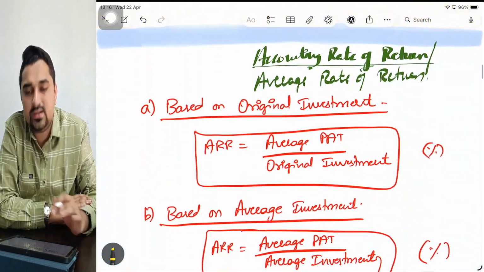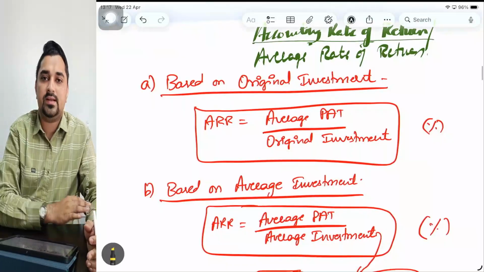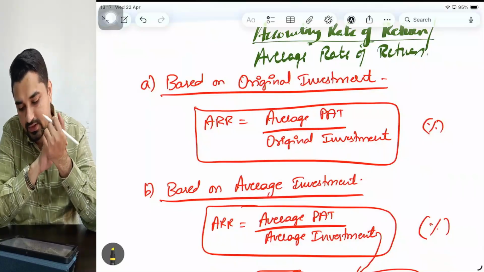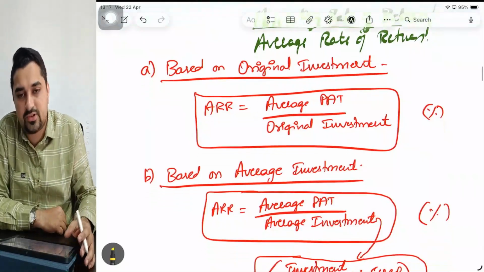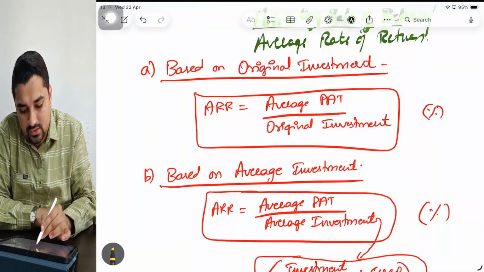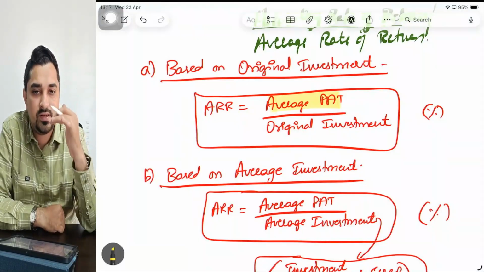Now we'll move ahead with the first method, that is accounting rate of return, also called average rate of return, ARR. As said, there are two techniques: ARR based on original investment and ARR based on average investment. The first one, ARR based on original investment, is again a formula approach. Formula: ARR equals average PAT. You'll be given multiple projects, and the number of years of data will be given.